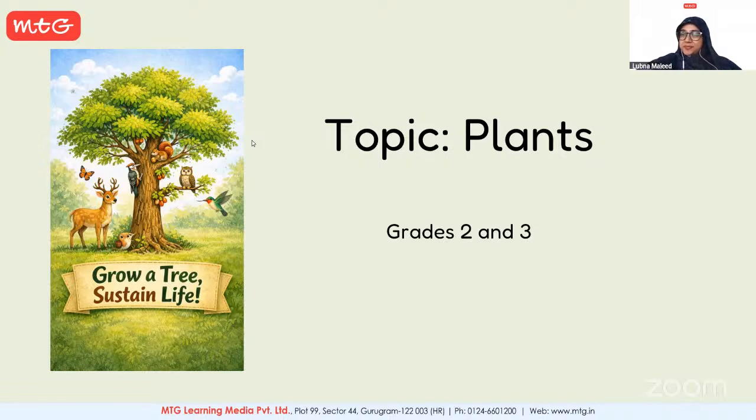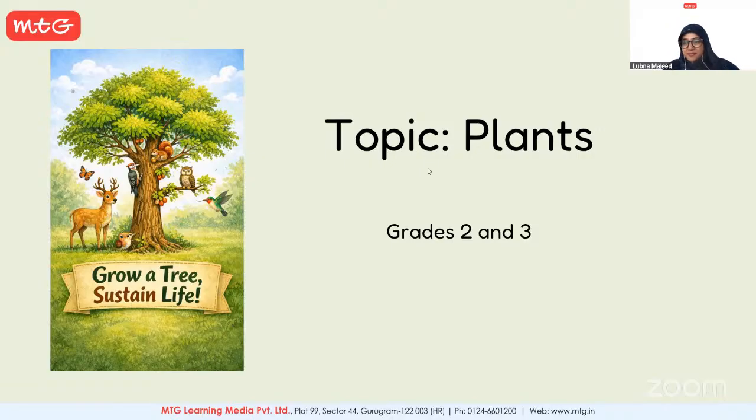Plants need water, sunlight, and air to grow. Great. Okay, yes, Vanya. Ma'am, plants give us fruits and vegetables. Okay. All right, Jetra.